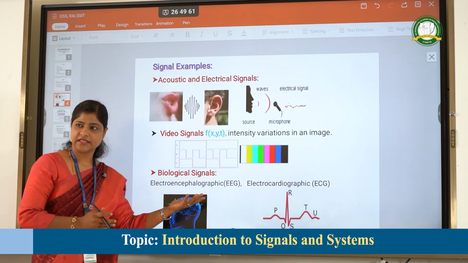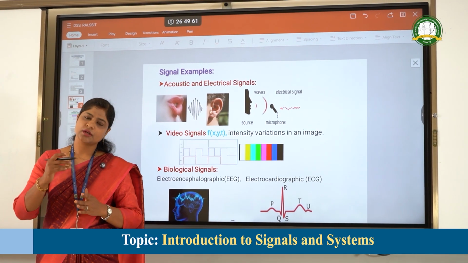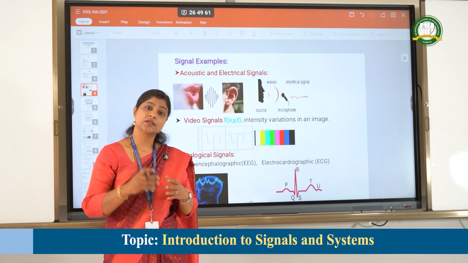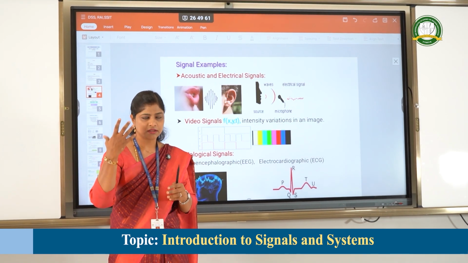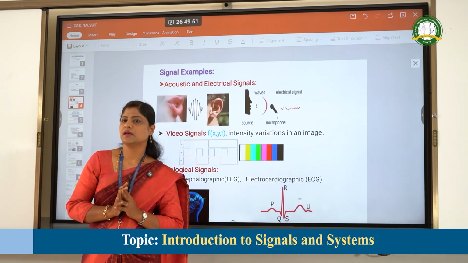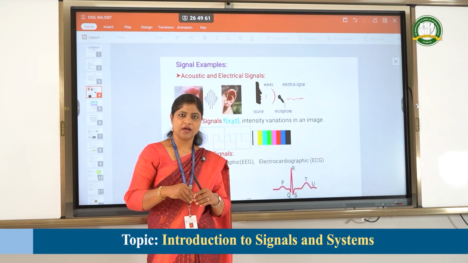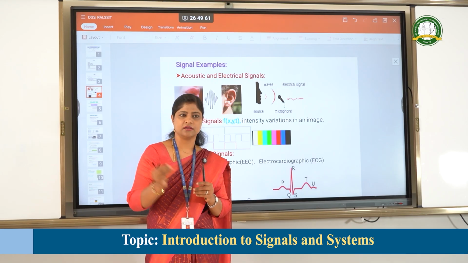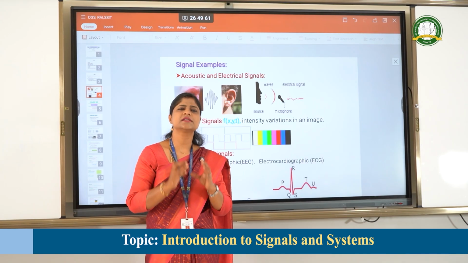Then EEG signals. EEG is nothing but electroencephalogram. In EEG we have alpha, beta, gamma waves, and each has its own frequencies. If there are any issues with health, the brain signals tell us what the problem is. So in the whole, a signal is a quantity which gives some information. Everywhere around the world, every parameter, every occasion is giving a signal. That is the contextual meaning of a signal.